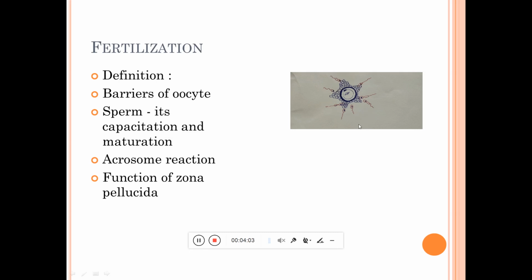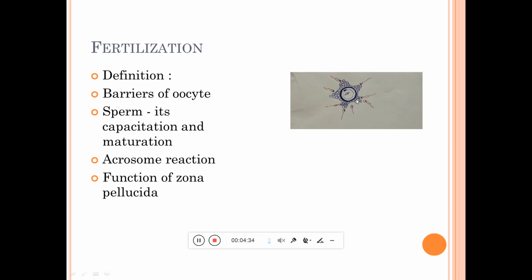Due to this, the highly motile sperms now go towards the mature ovum. Here you can see a number of sperms coming towards the mature ovum. Approximately 200 to 300 sperms reach the mature ovum. The reactions that take place around this mature ovum are known as acrosome reactions. Now we will discuss what the acrosome reaction is.